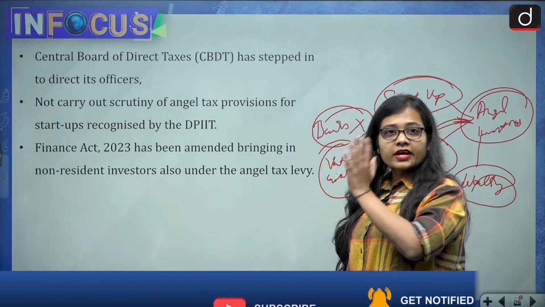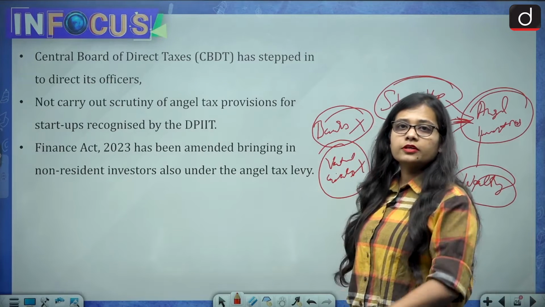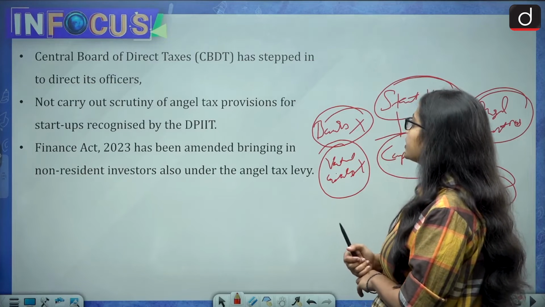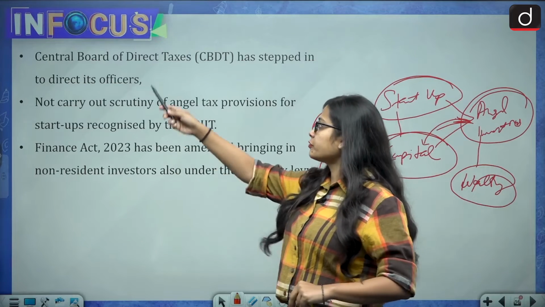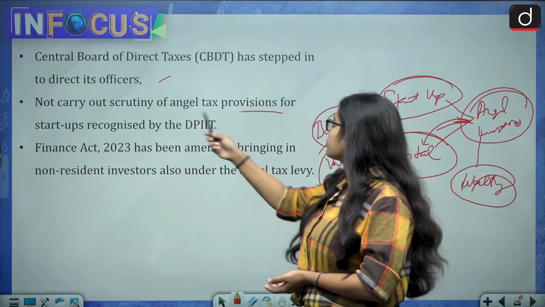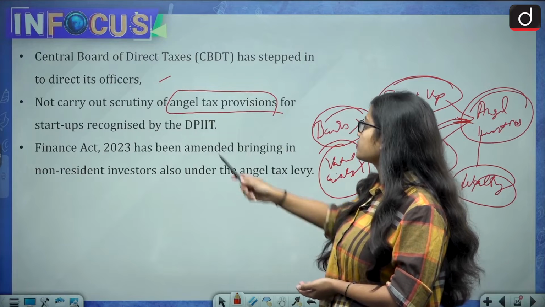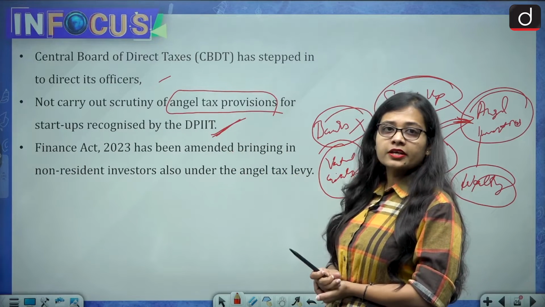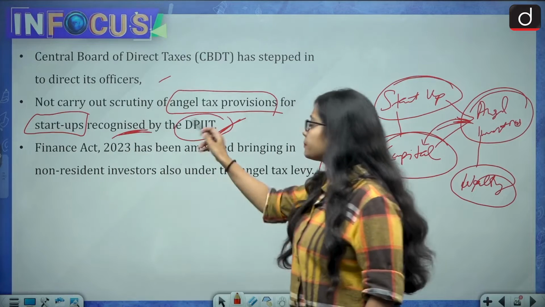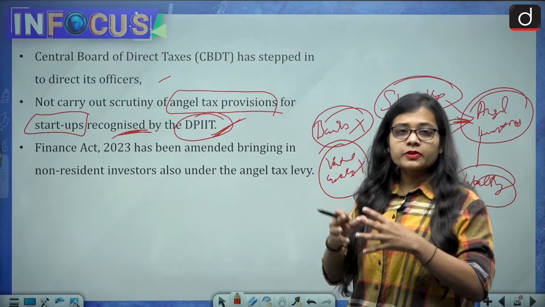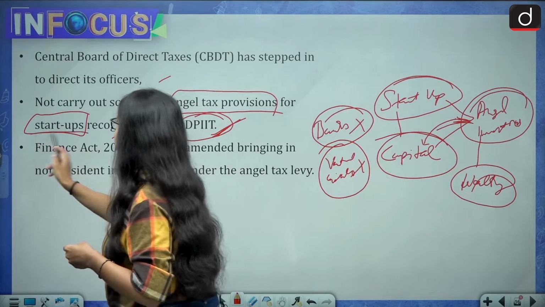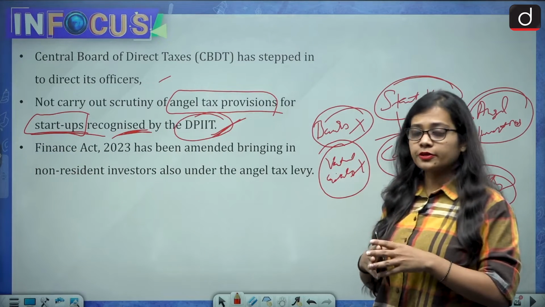So first let's see why this term is in the news, then we will go into the term. The Central Board of Direct Taxes, that is CBDT, has stepped up to direct its officers that the officers should not carry out scrutiny of angel tax provisions for startups recognized by the DPIIT. That is, the startups which are recognized under the DPIIT. So for whichever startups are recognized by the DPIIT, their angel tax provision should not be looked into.